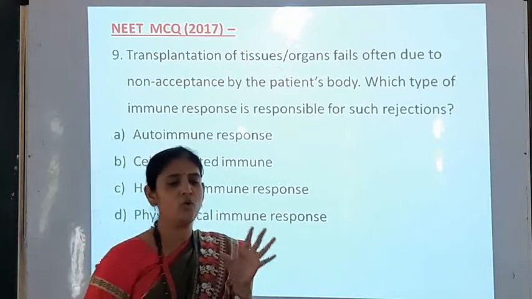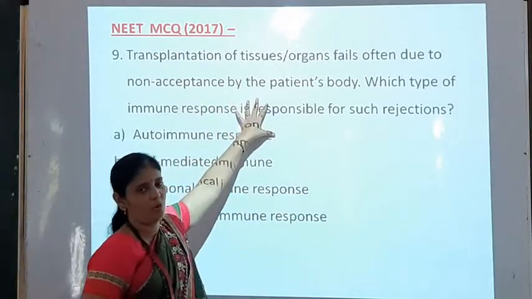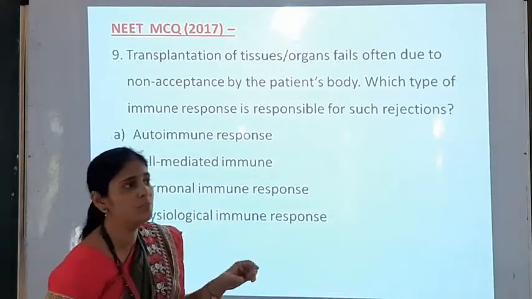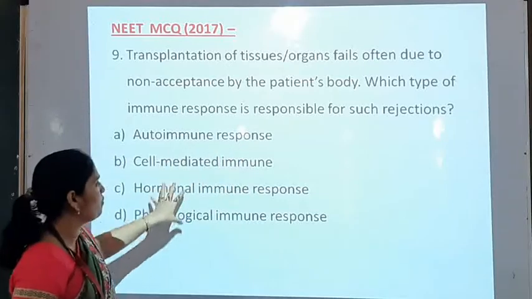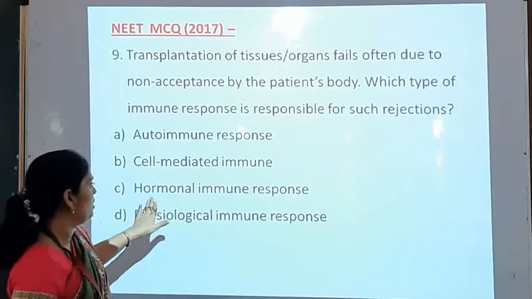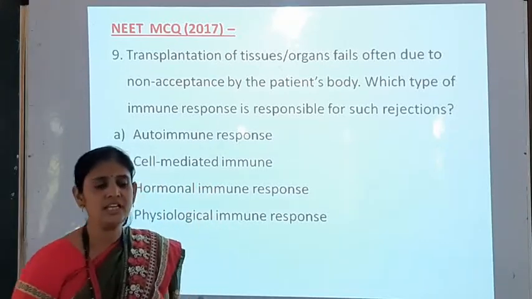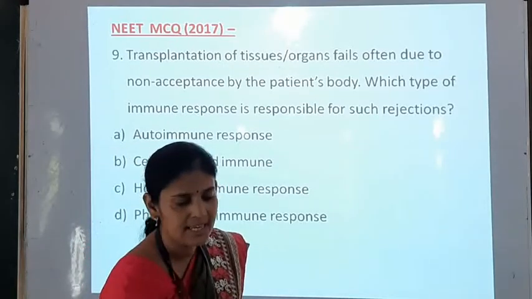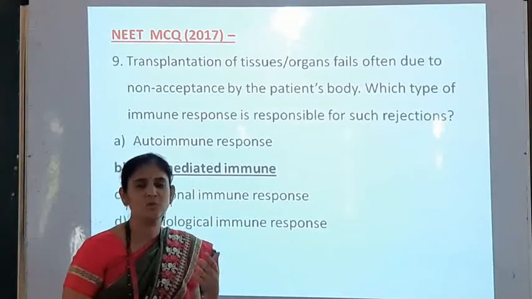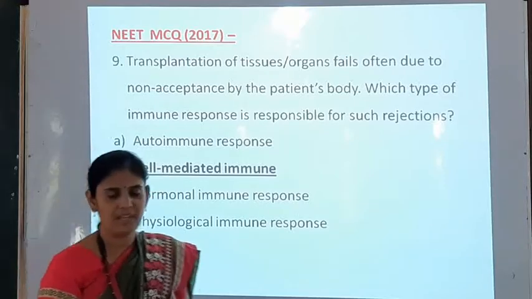So why does this happen? Four options are given: autoimmune response, cell-mediated immune response, hormonal immune response, or physiological immune response. We have seen that the answer is cell-mediated immune, because cell-mediated immunity is responsible for graft rejection. So option B is the answer.